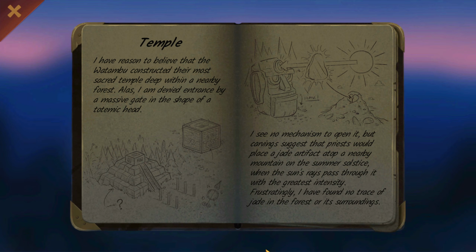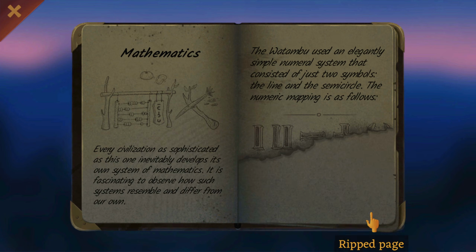A temple. "I have reason to believe that the Watambu constructed their most sacred temple deep within a nearby forest. Alas, I'm denied entrance by a massive gate in the shape of a totemic head. I see no mechanism to open it, but carvings suggest that priests would place a jade artifact atop a nearby mountain on the summer solstice, when the sun's rays pass through it with the greatest intensity. Frustratingly, I found no trace of jade in the forest or its surroundings."